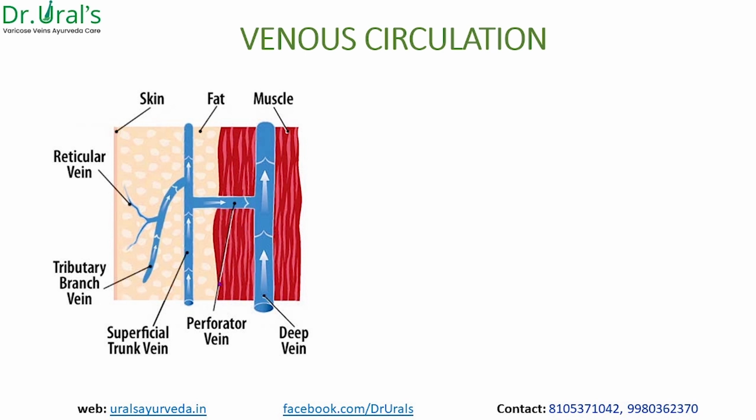We need to see that these perforator veins are not in the upward direction. They are horizontal, or maybe slant up or down depending on the anatomical area. These walls are at the horizontal level, so it's very easy for perforator incompetency to occur naturally.